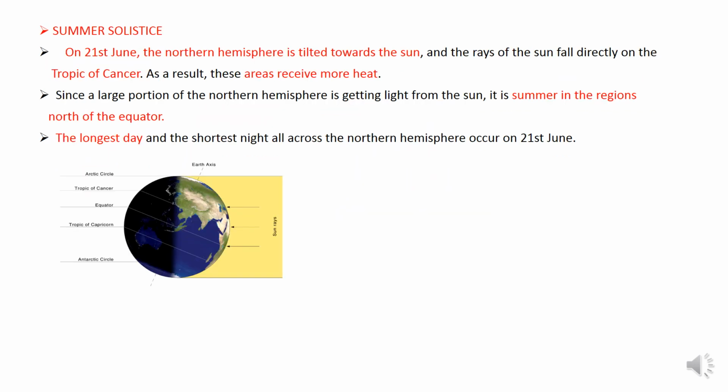Now we are studying about summer solstice. On 21st June, northern hemisphere is tilted towards the Sun, and the sun rays fall directly over the Tropic of Cancer. As a result, these areas receive more heat. Since the largest portion of the northern hemisphere is getting light from the Sun, it is summer in the regions north of the equator.